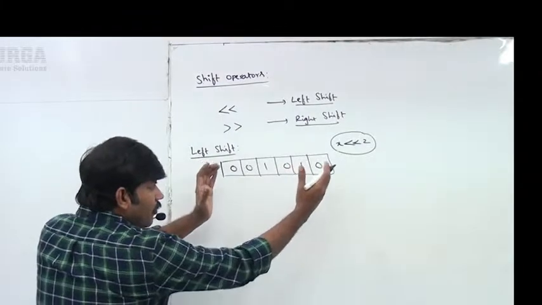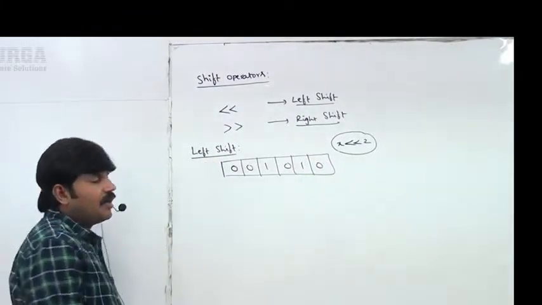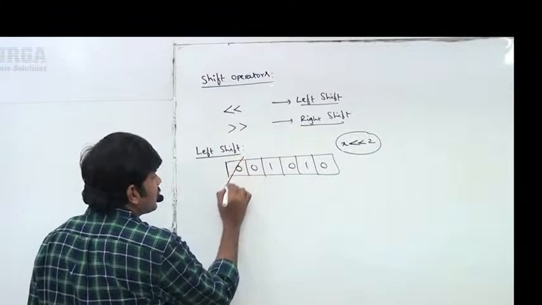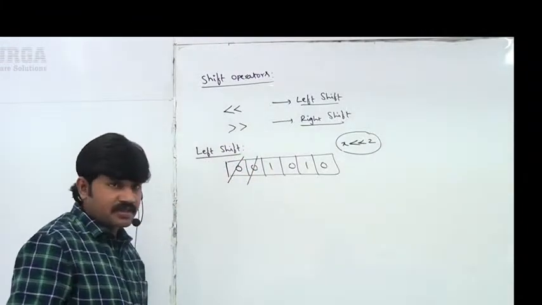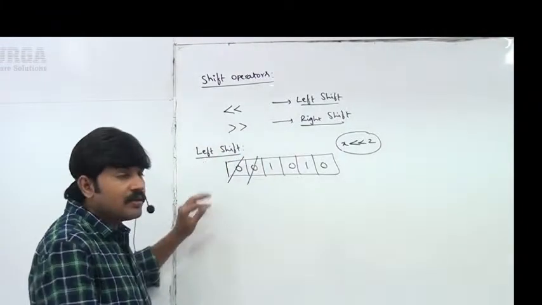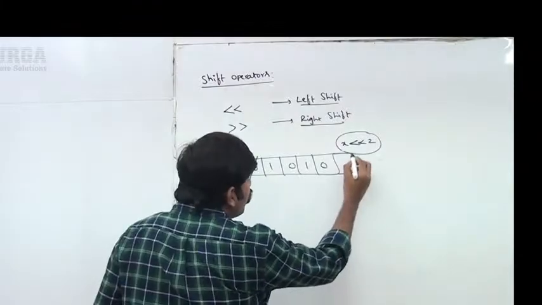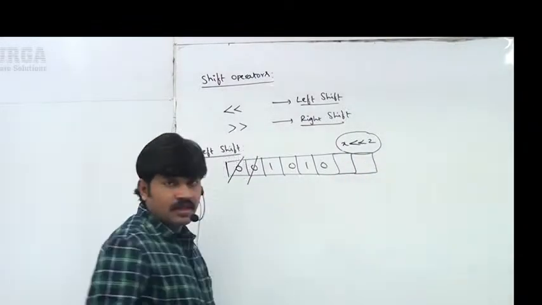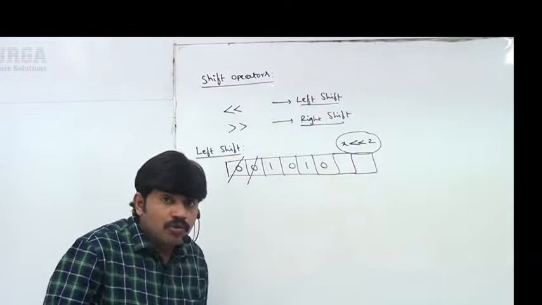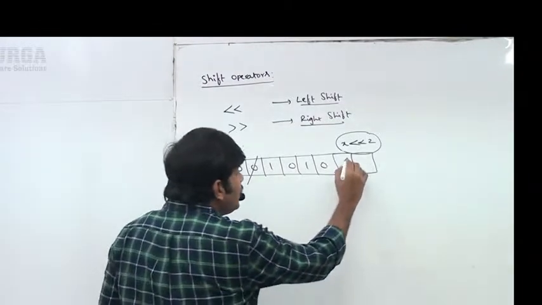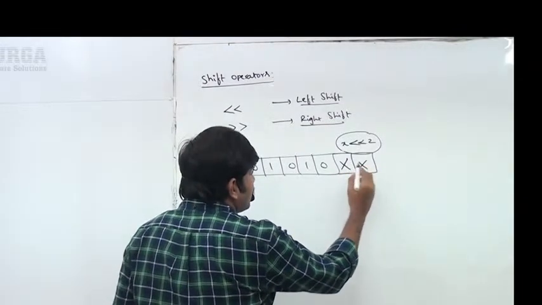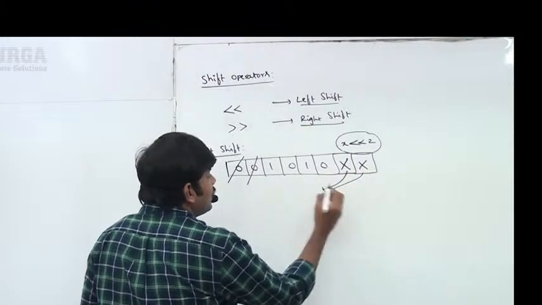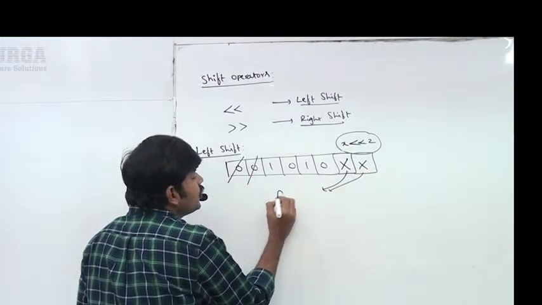If I move 2 bits to the left hand side, automatically these bits will be gone. On the right side, 2 vacant cells will be formed. Remember this one. These vacant cells are always filled with 0.